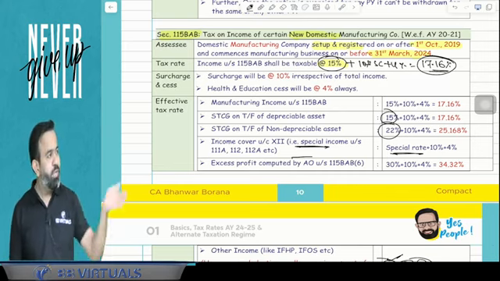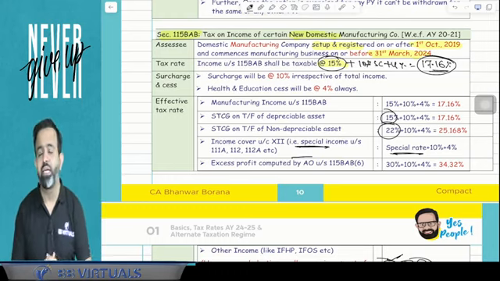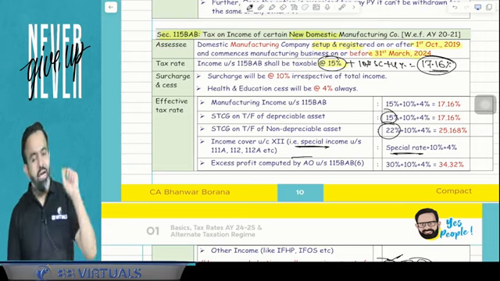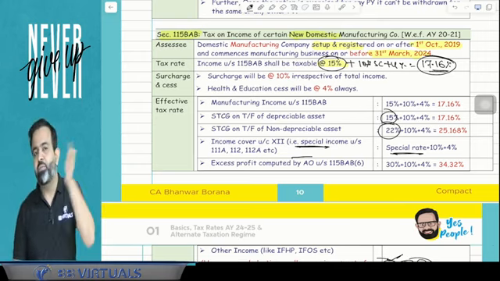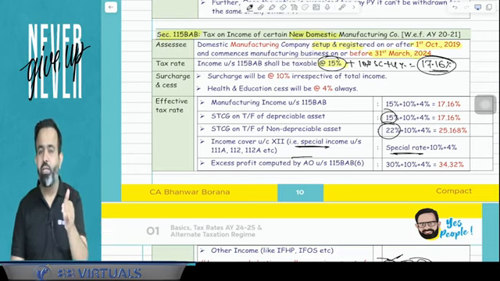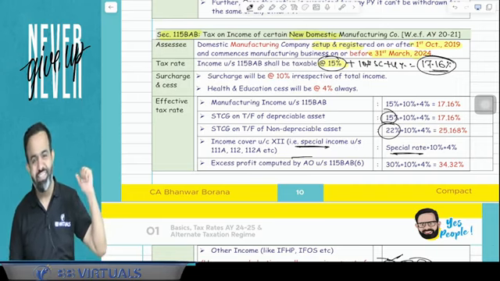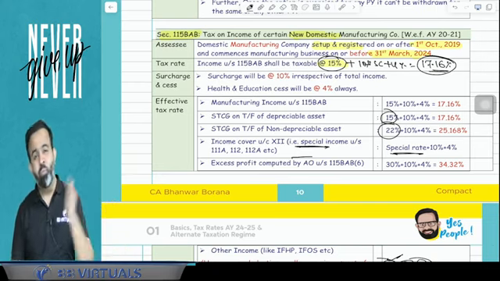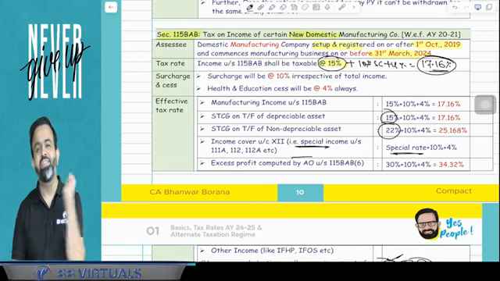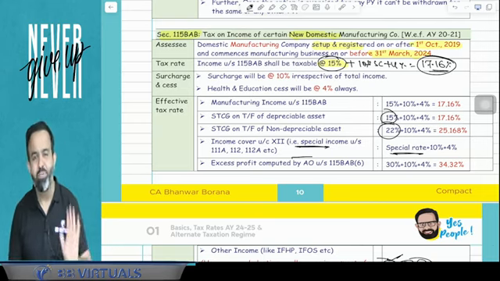So what I did, like the Madurai company is paying taxes at the rate of 15%, and suppose my Mumbai company is paying taxes at the rate of 30%. What will I do? I will manufacture some goods in the Madurai company and transfer them to the Mumbai company. But I will change the billing amount. Suppose goods worth 10 crore, I will sell at 20 crore. So what will happen? In the Madurai company, profit will be higher, but their tax rate is only 15%. But in the Mumbai company, profit will be lower and I am saving the 30% tax. So effectively, I am saving 15% taxes.